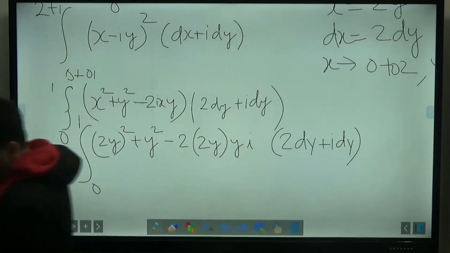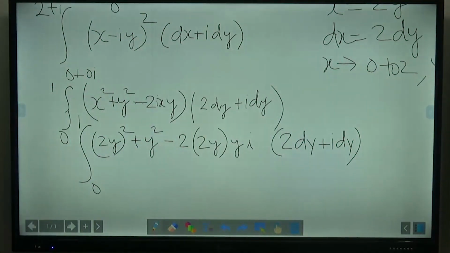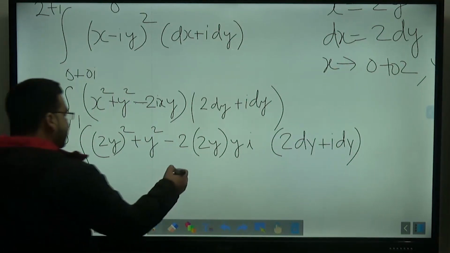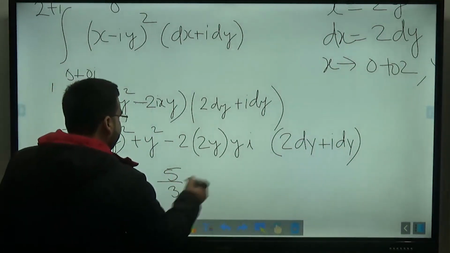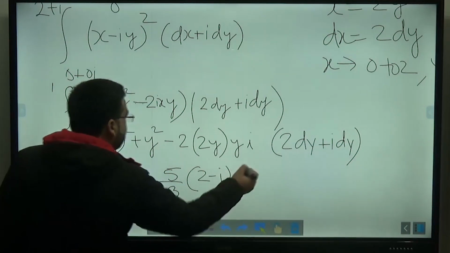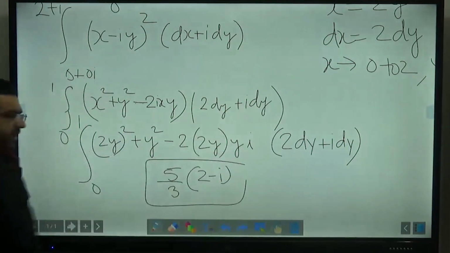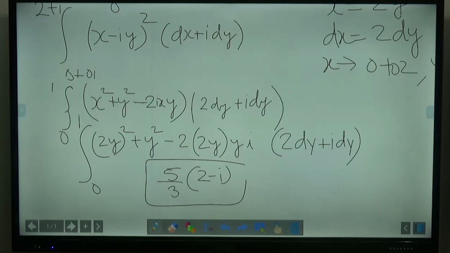The answer of this question was, let me check the answer. It was 5 by 3 into 2 minus i. I guess I also solved this in the class. 5 by 3 into 2 minus i was the answer of this question. You can now easily solve it, because everything has been converted directly.